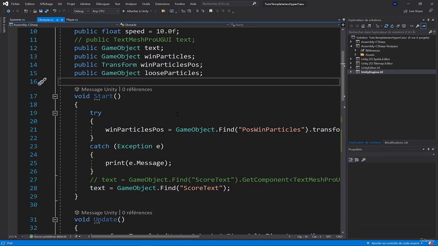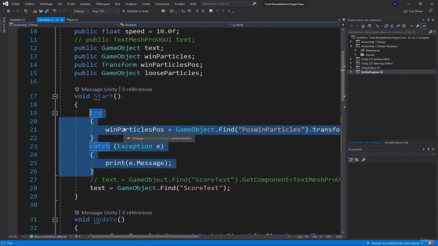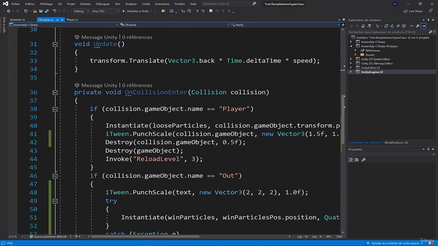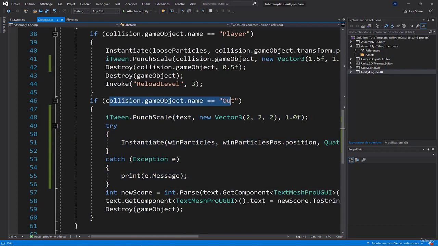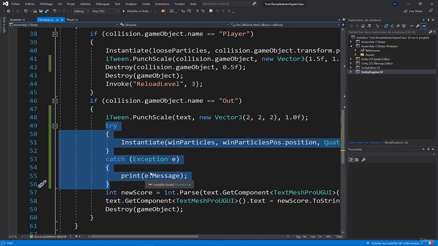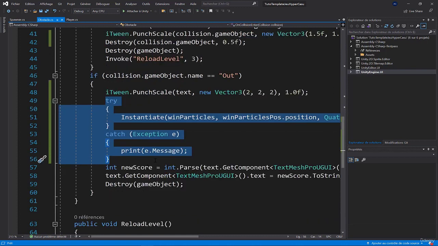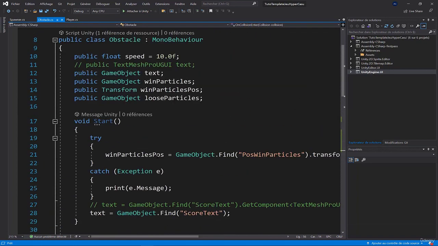If you remember, we did a try-catch here. While further on, I also added a try-catch here when the cube collides with the out cube. When you instantiate particles, you instantiate particles at the particle instantiation position, which is in the player, except that the player, once it's destroyed here, well, it doesn't exist anymore, and so it was crashing. I just put a try-catch around it so that it doesn't crash anymore, and now the game runs without any problem. You see, the Logcat allowed me to detect this.